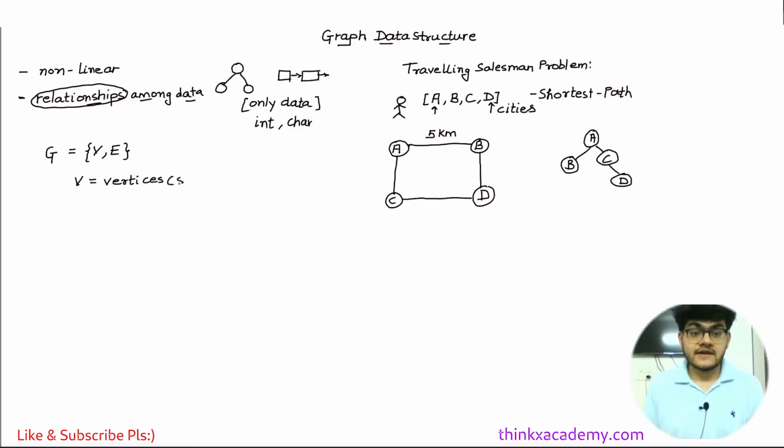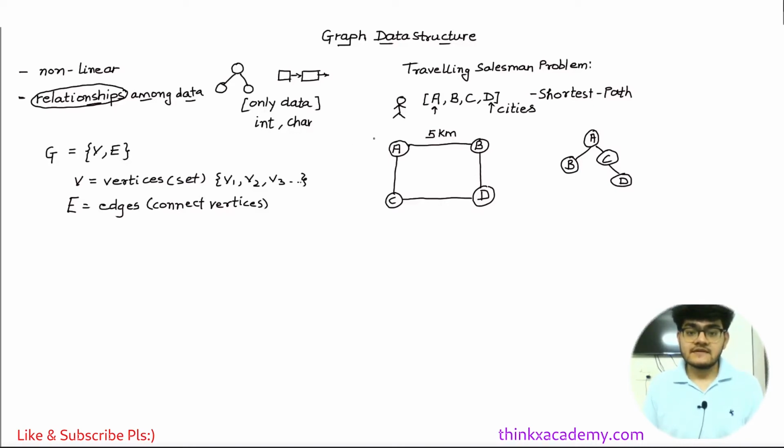Or I should say set of vertices, which I can represent something like this. Let's say we have vertex 1, then 2, then 3, and so on. The second one, which is the important one, is the edges. Edges are basically used to connect the vertices, right? So edges basically connect the vertices. Both of these, vertices and edges, make a graph data structure.